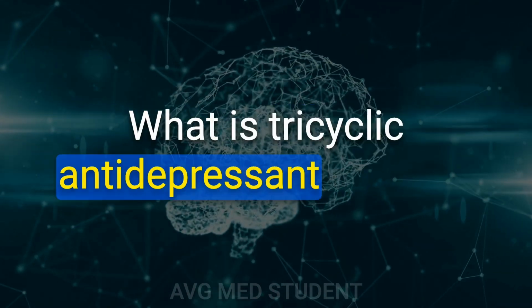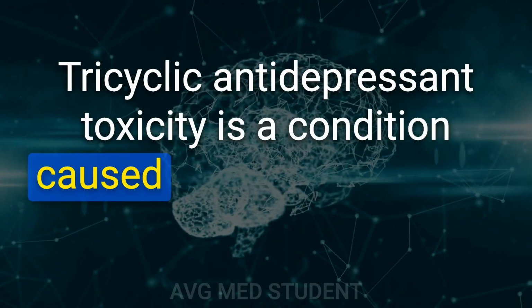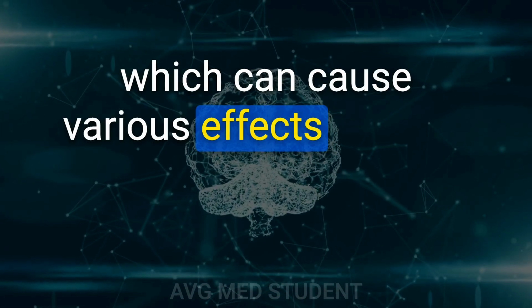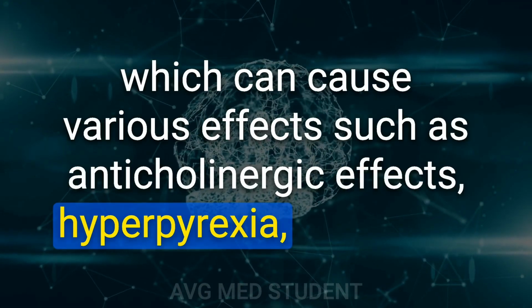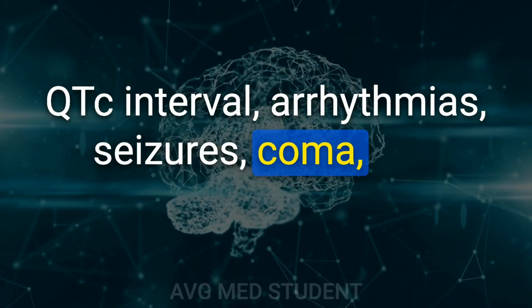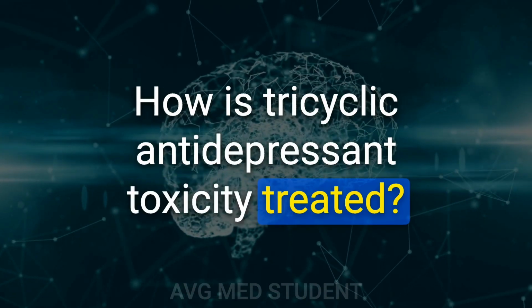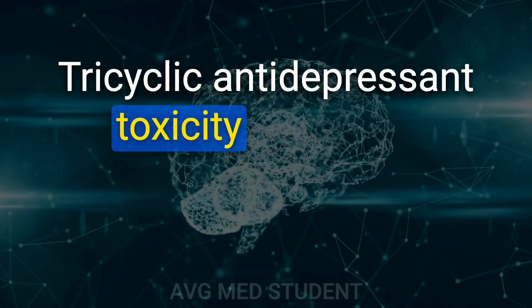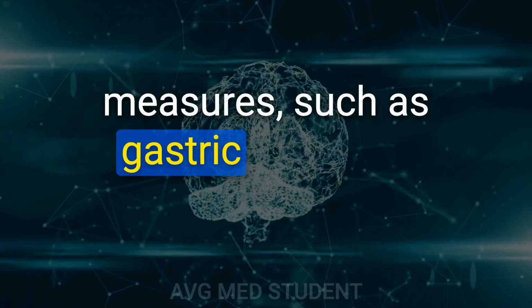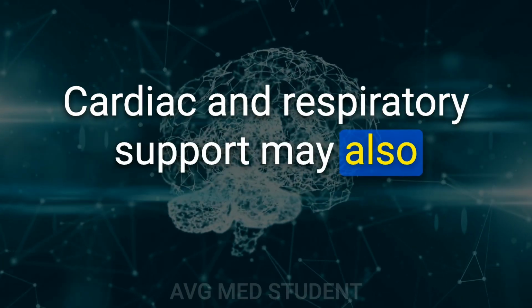What is tricyclic antidepressant toxicity? Tricyclic antidepressant toxicity is a condition caused by the ingestion of tricyclic antidepressants, which can cause various effects such as anticholinergic effects, hyperpyrexia, prolonged QTc interval, arrhythmias, seizures, coma, and respiratory depression. How is tricyclic antidepressant toxicity treated? Tricyclic antidepressant toxicity is treated with supportive care and decontamination measures, such as gastric lavage or activated charcoal. Cardiac and respiratory support may also be necessary.